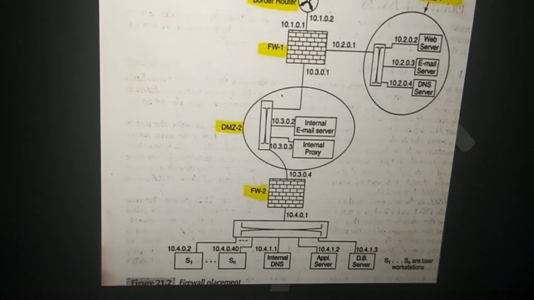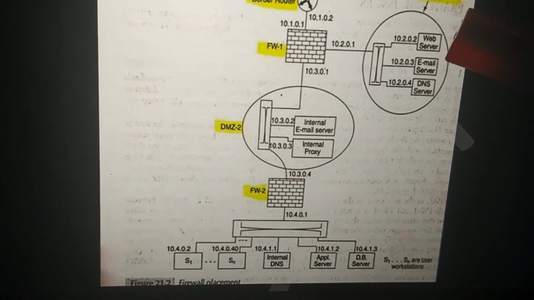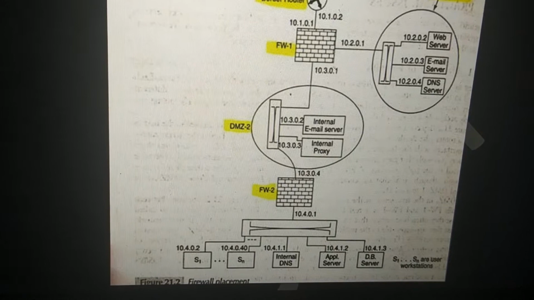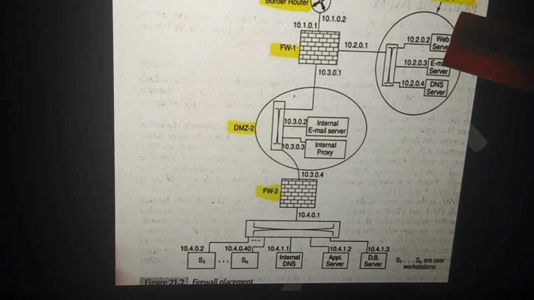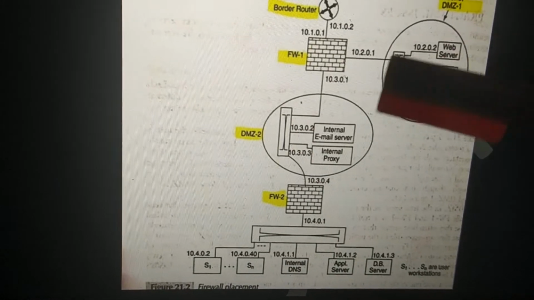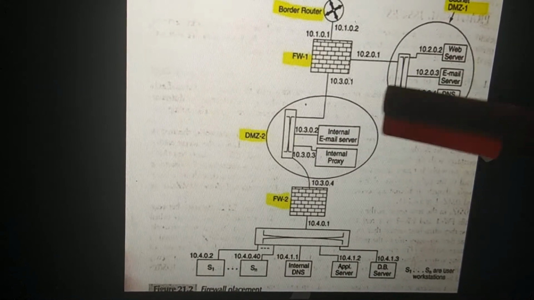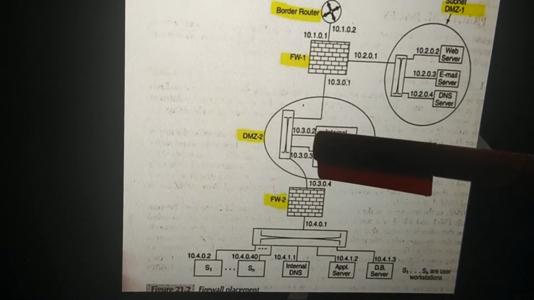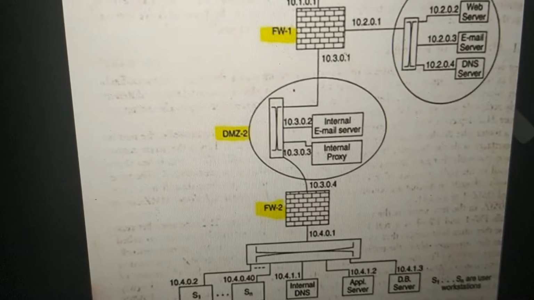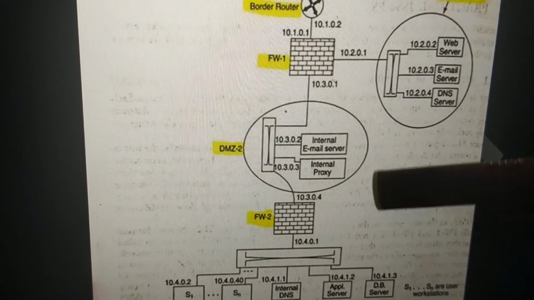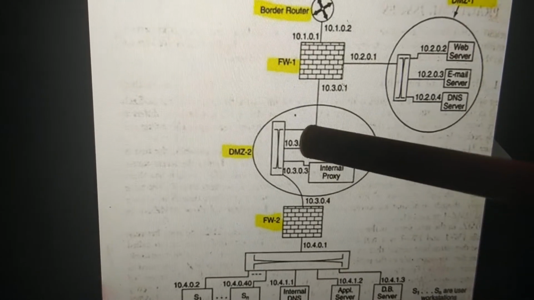Now while resolving, what it does, see, any mail that comes from the external world will be accessed by this particular email server. Later, a connection will be established with the internal mail server. Then the mail will be sent to the company's employees. Okay, let me be very clear. This is the external connection. This is the internal connection.